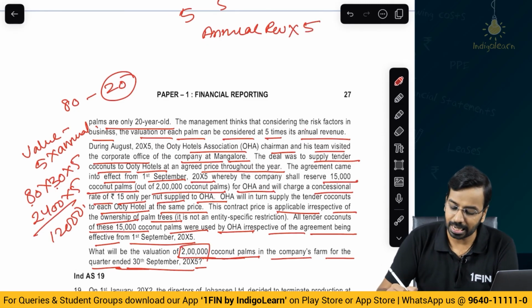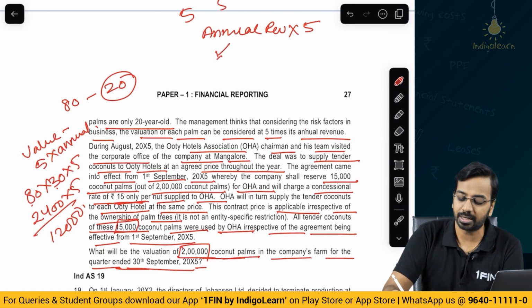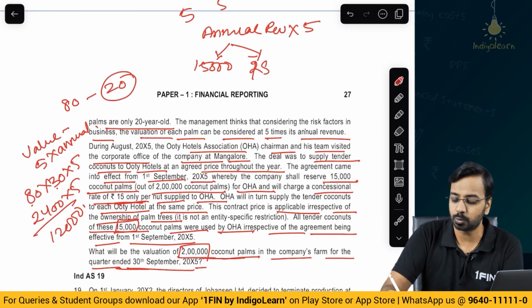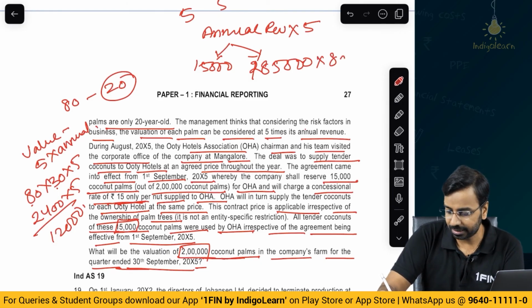Can I say that the 15,000 coconut palms, what am I selling at rupees 15? Is that the fair valuation for all the palm trees? No. So, I will split that into 2, 15,000 and balance 1,85,000. The 1,85,000 palm trees, whatever is there, that I will continue to value at 80 into 30 into 5.